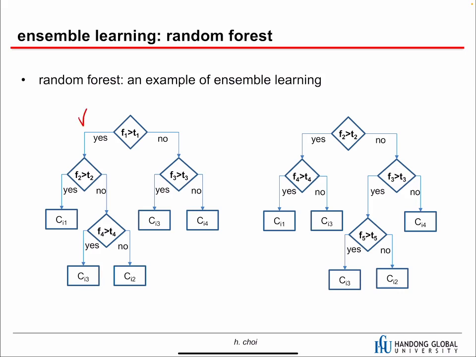In this slide, we have only two decision trees, but let's assume that we have 50 or 100 decision trees, and all these decision trees are different. Then they can each make a decision, and then we gather all the decisions and make a final decision. That's random forest.